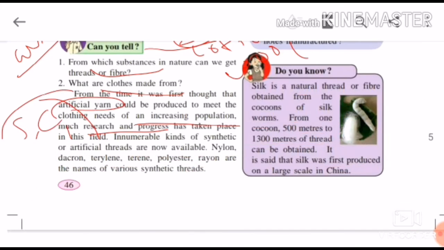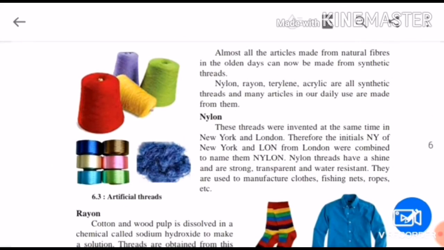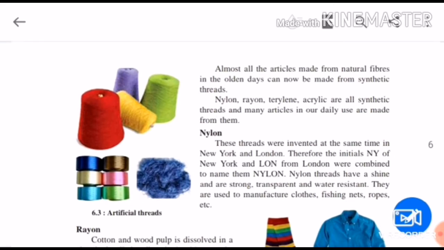Now let us see all these artificial fibers made by man in detail: nylon, rayon. Almost all the articles made from natural fibers in the olden days can now be made from synthetic threads. Nylon, rayon, terylene, acrylic are all synthetic threads, and many articles in our daily use are made from them.